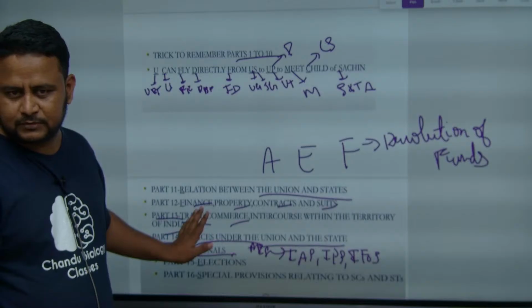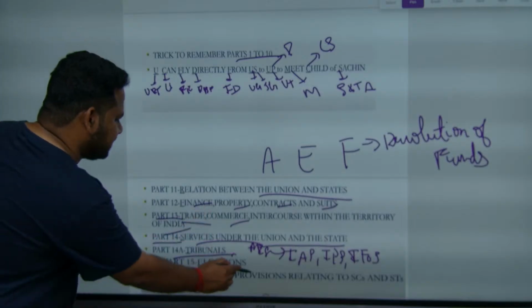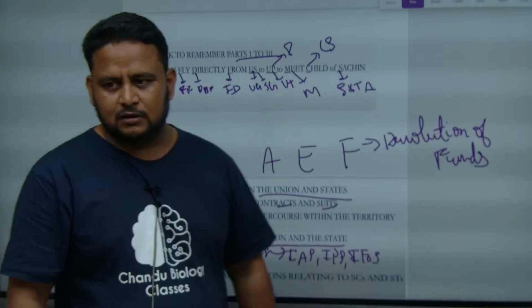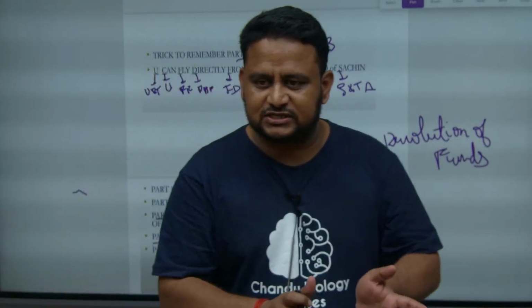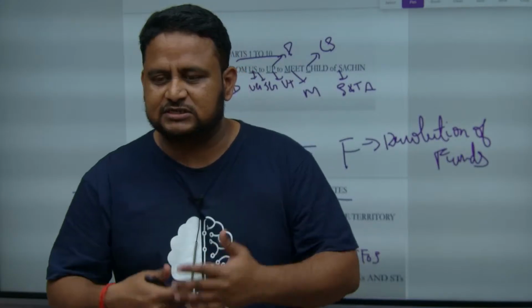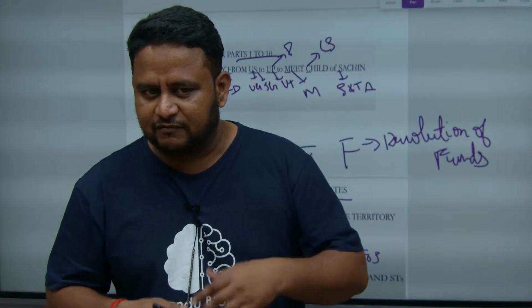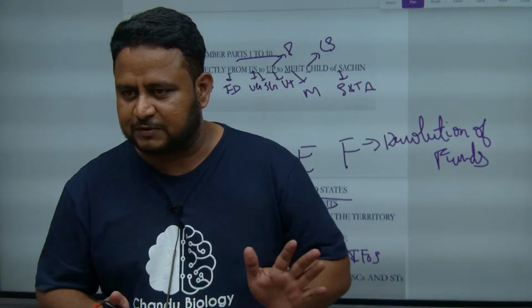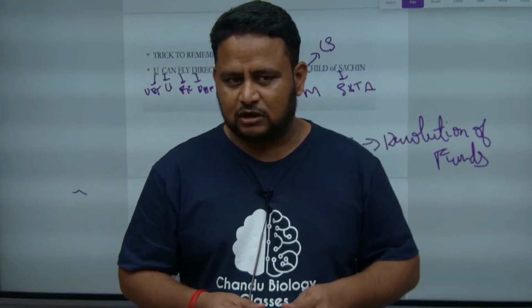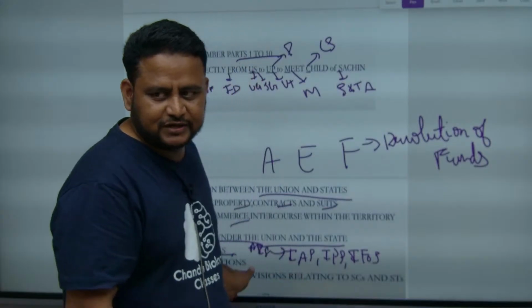Understood? Clear. Next, coming to part 15, very important, elections. How the elections have to take place, what are the procedures that have to be followed before the elections and after the elections, what is the model code of conduct, when it is active, when it is not active, how the counting should take place, who is the polling officer, all these things are given in part 15, that is elections.